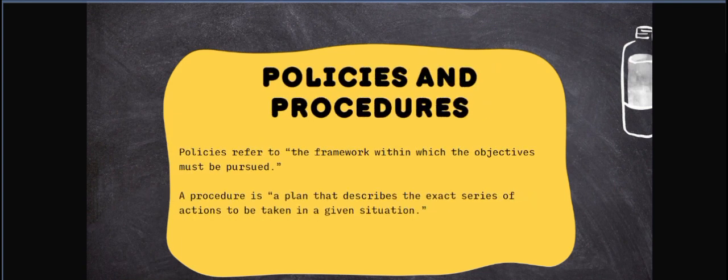Let's proceed to the last one, policies and procedures. Policies refer to the framework within which the objectives must be pursued. A procedure is a plan that describes the exact series of actions to be taken in a given situation.